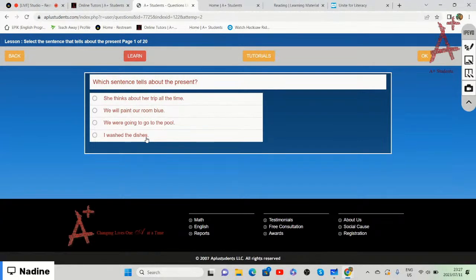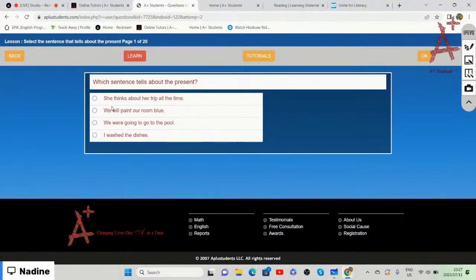We will paint our room blue. We were going to go to the pool. I washed the dishes. So we need to choose the correct sentence that tells us about the present, something that is happening now.